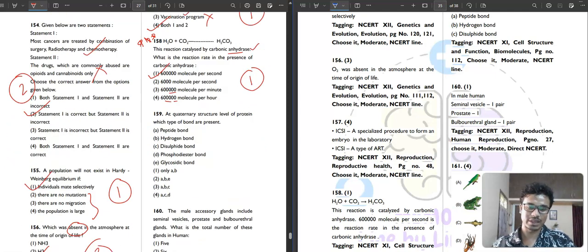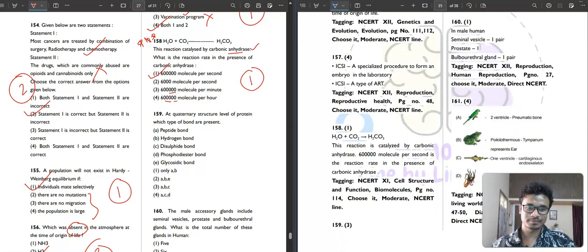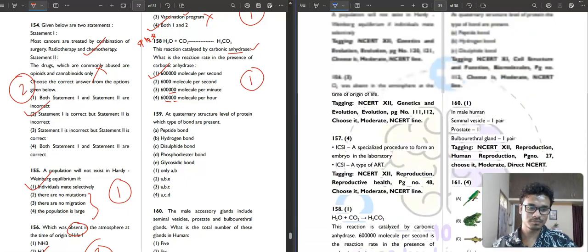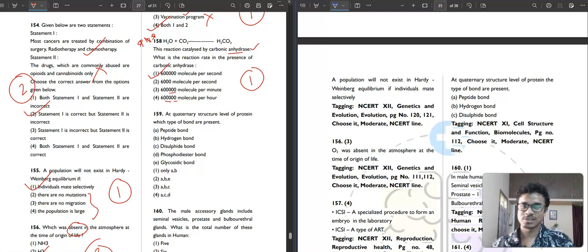Question number 159. It is saying, at the quaternary structure level of protein, which type of bonds are present? Peptide bond is present, correct. Hydrogen bond is present, correct. Disulfide bond is present, correct. Phosphodiester bond is not present. Glycosidic bond is not present. A, B, C, third option is your correct answer.